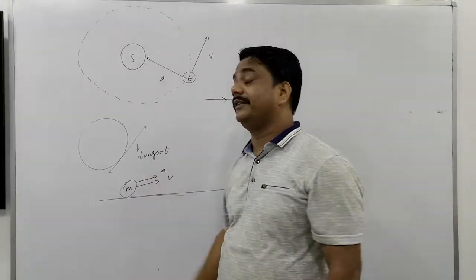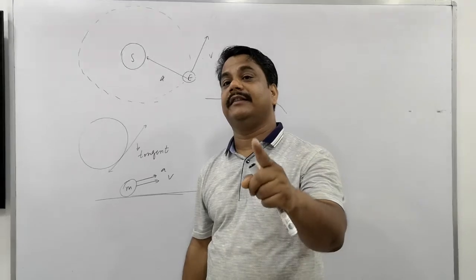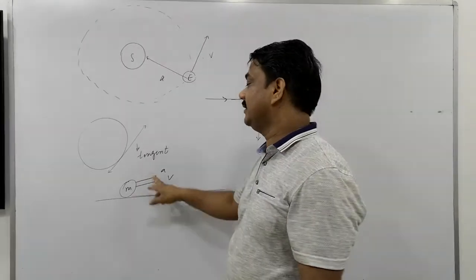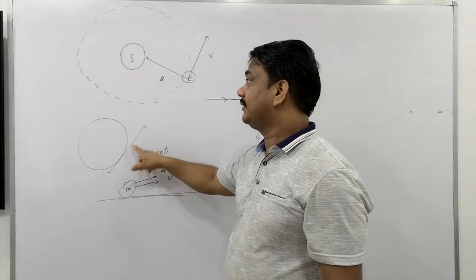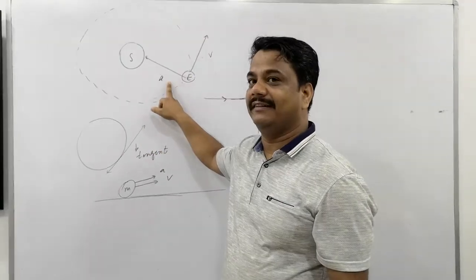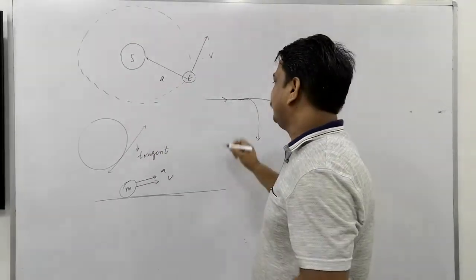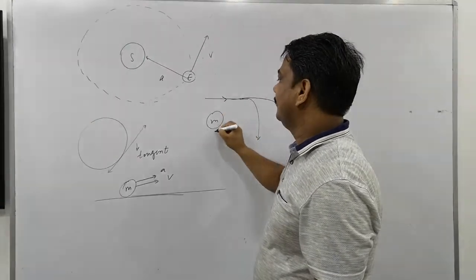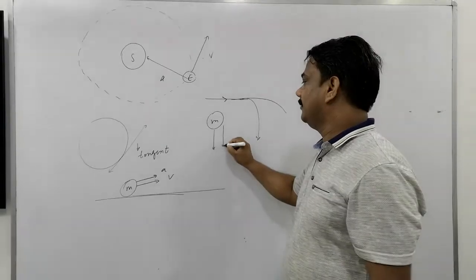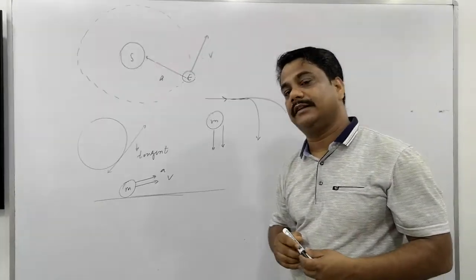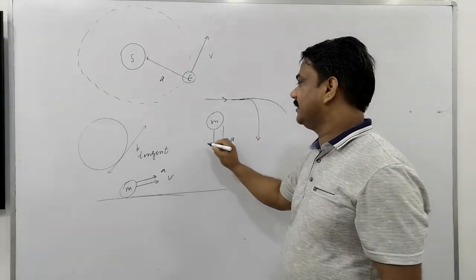Now, direction of velocity and acceleration the same, or direction of velocity and acceleration perpendicular. When an object is falling under gravity, what is the direction of velocity? Downward. Is that clear? That's the velocity. And what is the direction of acceleration?